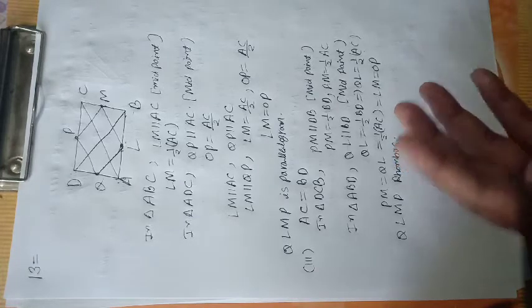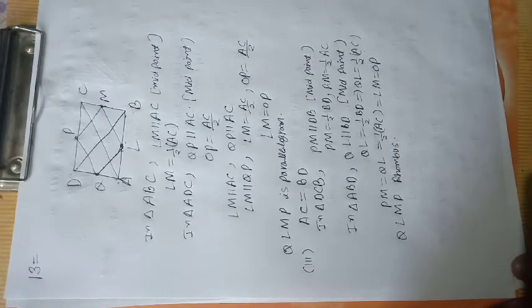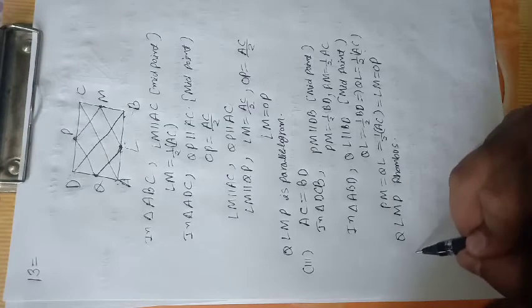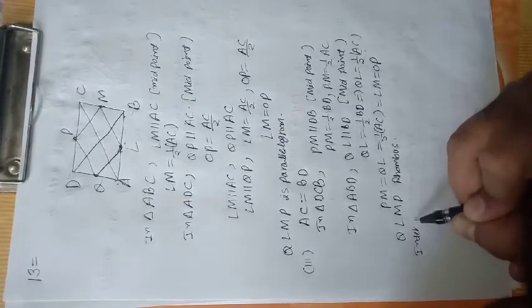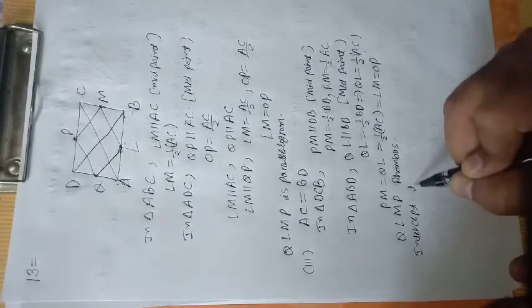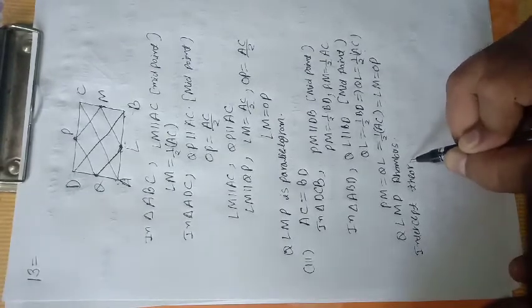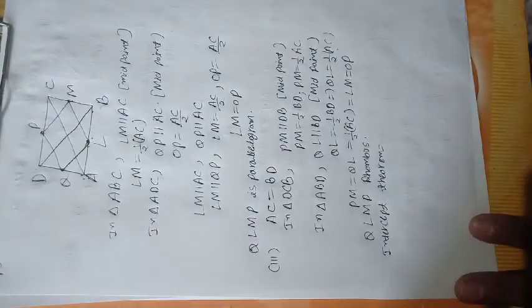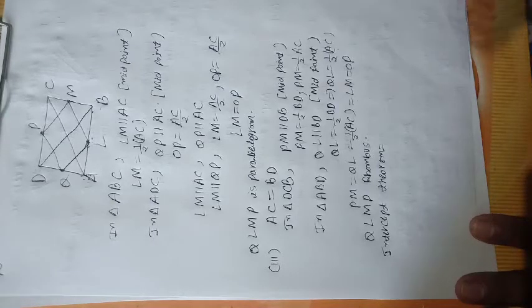Now the next question, number 14, but before that firstly we have to know the intercept theorem. What is the intercept theorem? The intercept theorem is that if a transversal makes equal intercepts on three or more than three lines, then any other line cutting them will also make equal intercepts.